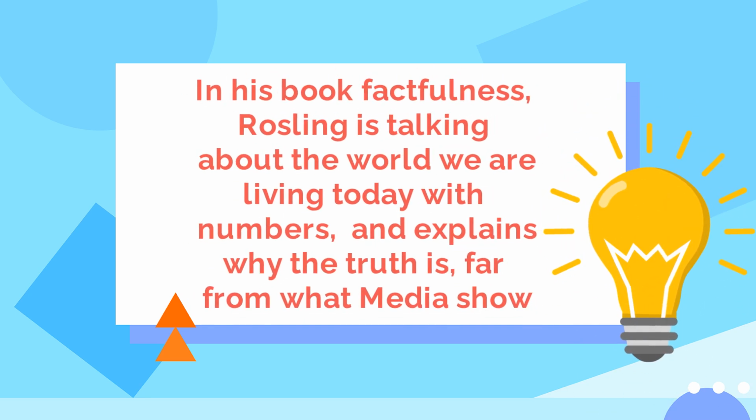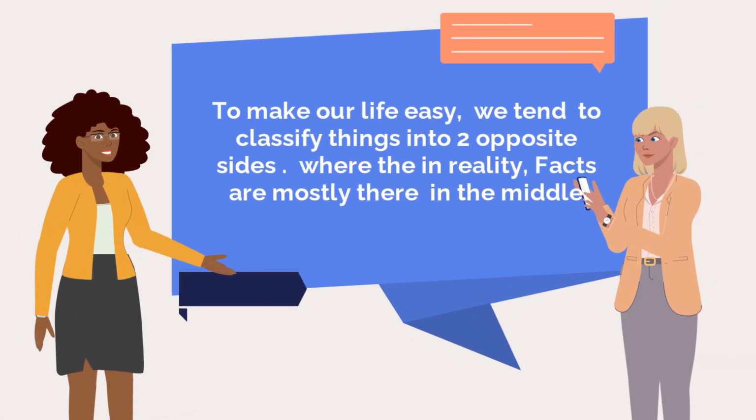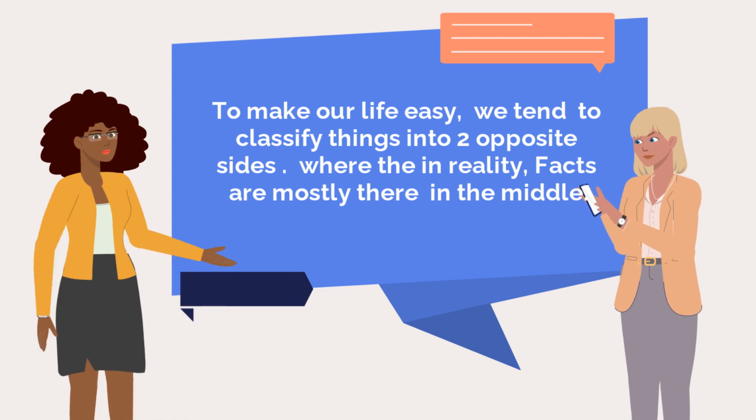In his book Factfulness, Rosling is talking about the world we are living in today with numbers, and explains why the truth is far from what the media show. To make our life easy, we tend to classify things into two opposite sides, whereas in reality, facts are mostly there in the middle.